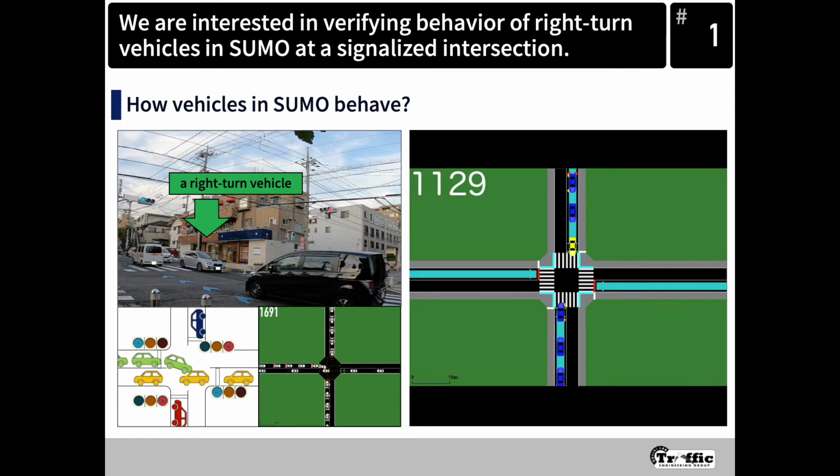In the end, we noticed the problem of the parameters and solved it by setting appropriate values. Here, if we had ignored the problem and evaluated our proposed method, the results would have had low reliability. Thus, it is very important to verify the simulator and understand how vehicles behave in order to ensure the reliability of the evaluation result of our proposed method. That is why we studied to verify SUMO. This time, we show the results of verification focused on right-turn behavior at a signalized intersection.